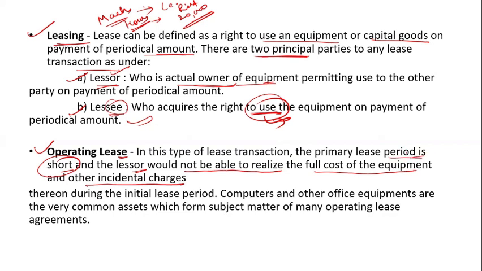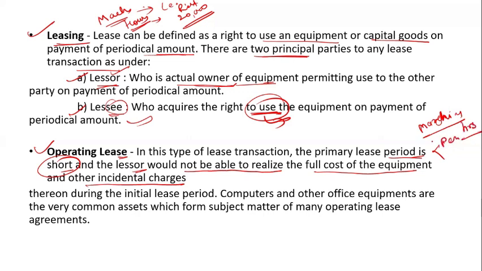Okay, the period is very short, and the lessor would not be able to realize the full cost of the equipment in this, so he can charge it when he uses that particular machine. Suppose you're leasing your machine, some kind of machine, and you are leasing it per hour, you're charging for using that machinery on a per hour basis.